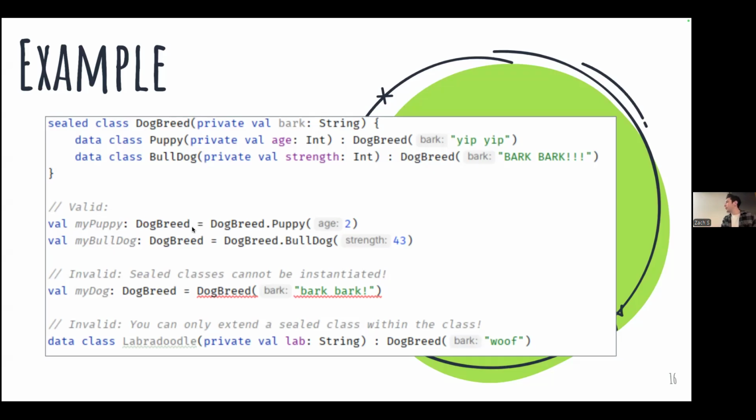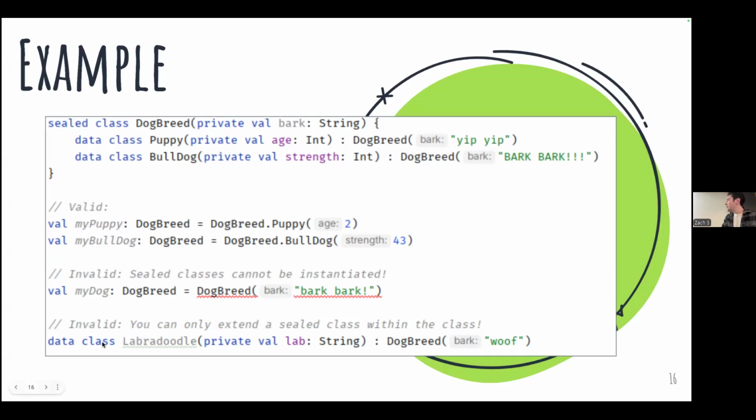We're able to initialize dog breeds using the subclasses of DogBreed, so Puppy and Bulldog. We cannot instantiate a dog breed that's not one of these types. Another way to think of this is like a union type: a dog breed has to be a puppy or a bulldog. It's one or the other, right?